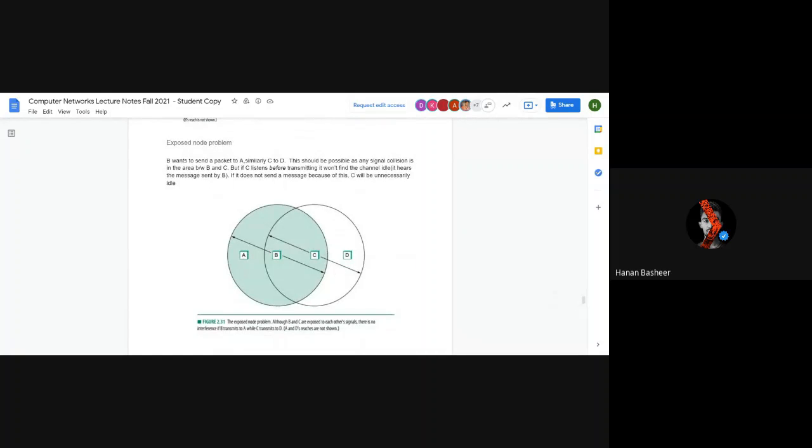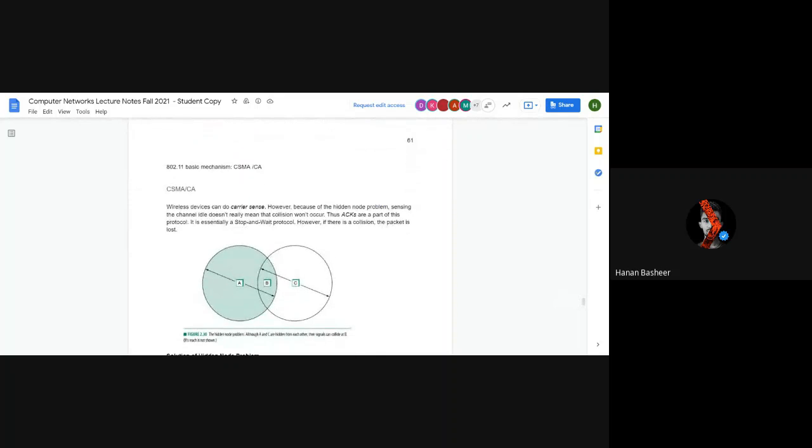Here you can see that B wants to send a packet to A, similarly to C as well as D. This would be possible as a signal collision in the area between B and C. If C is listening before transmitting, it hears the messages sent by B, and if it does not transmit because of this, C will be unnecessarily idle. So this is a wastage of resources, a wastage of time duration.